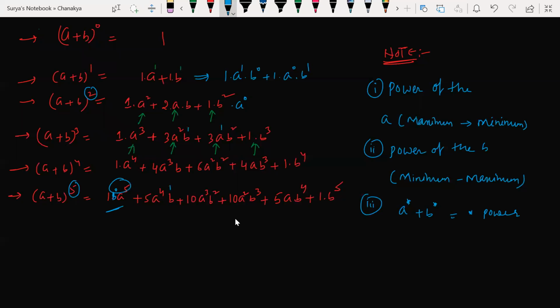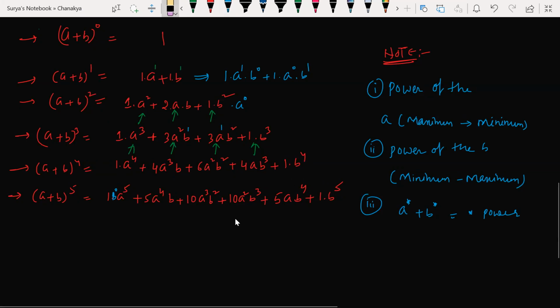Here b to the power of 1 and a to the power of 4. So 4 plus 1, 5. A to the power of 3, b to the power of 2. So 5 again. A square b cube, 5. A to the power of 1, b to the power of 4, again 5. Here a to the power of 0, so 0 plus 5, 5. Everywhere, if I add the powers of the variables, I'm getting my actual power, which is on the binomial expansion. All right, clear?